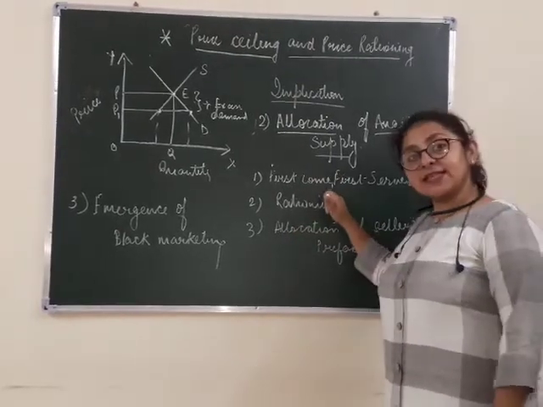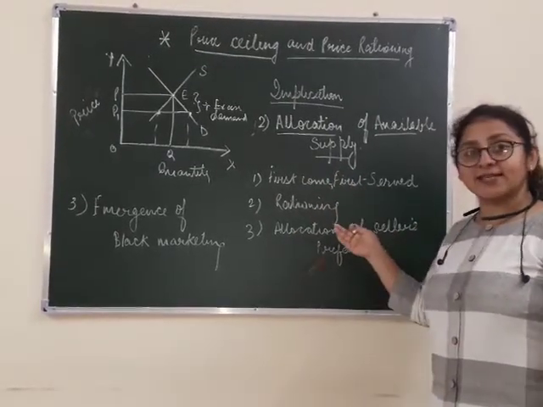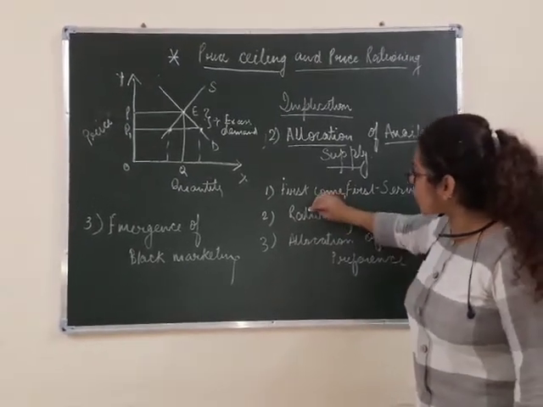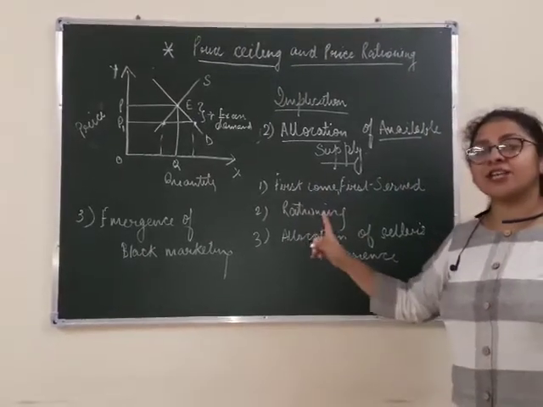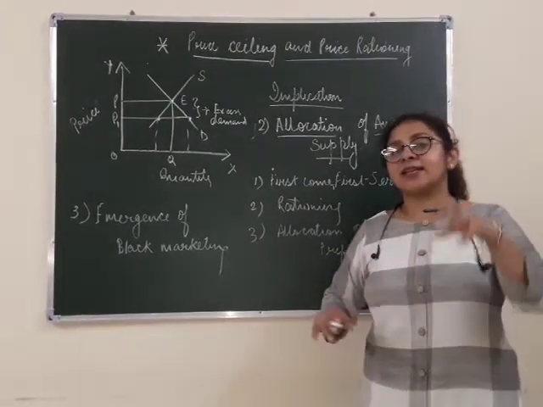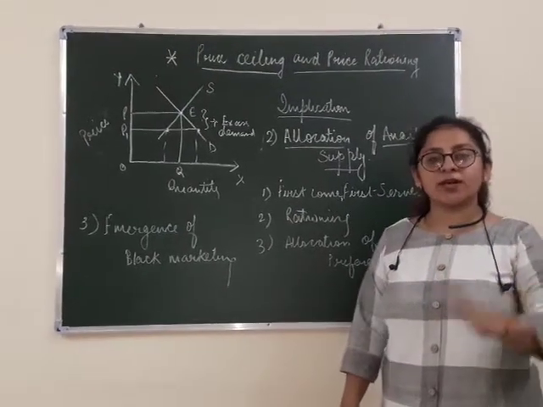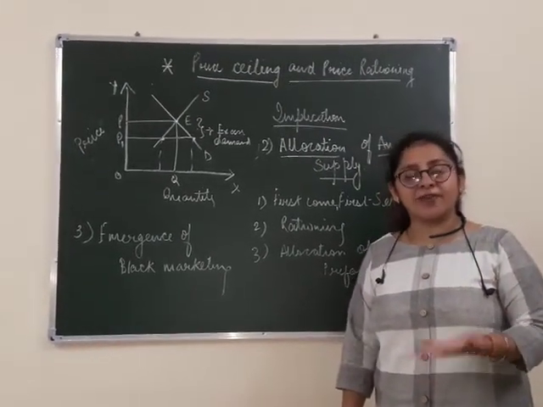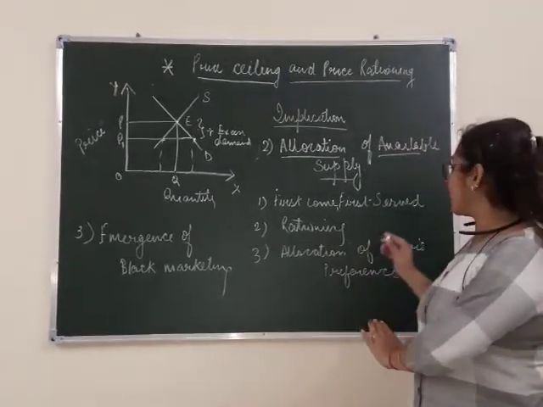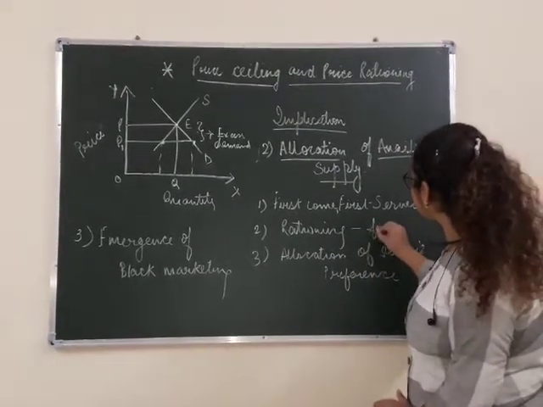Next, in this situation, that is why the government started rationing the product. Rationing means giving a limit, that every house will get 3 kg rice, 2 kg sugar or 5 kg wheat. It has fixed the limit. Rationing means fixing the limit.